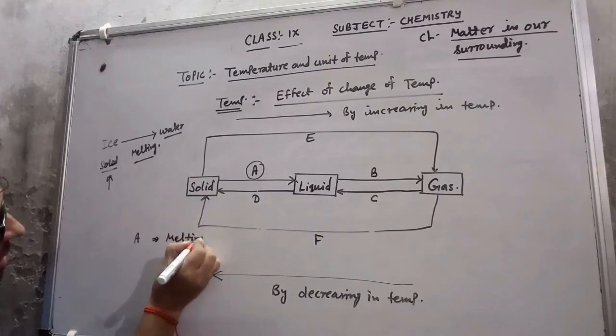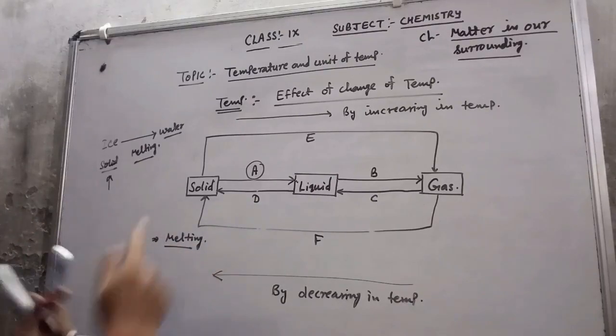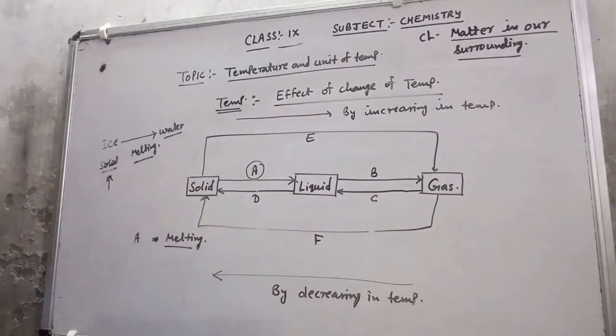Now the point is, what is melting? Melting is a process in which a solid substance is converted into liquid by increasing the temperature. That is, the process name is melting.